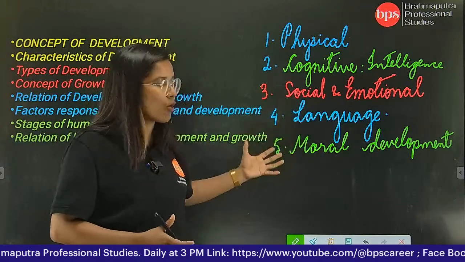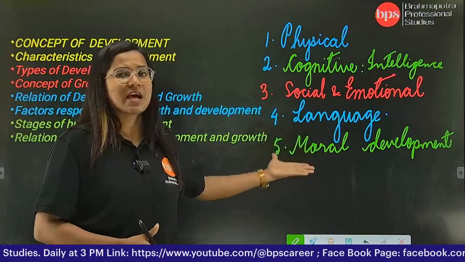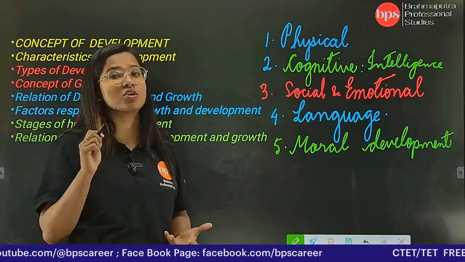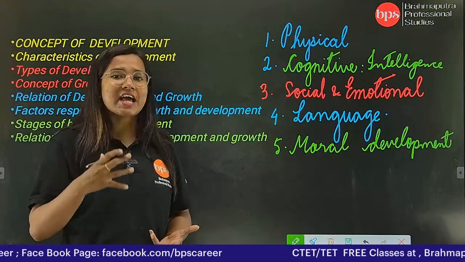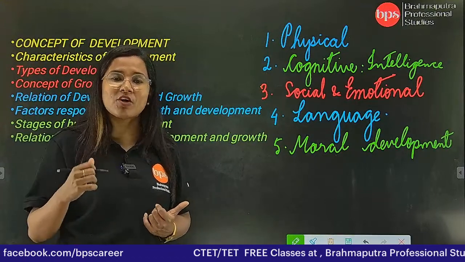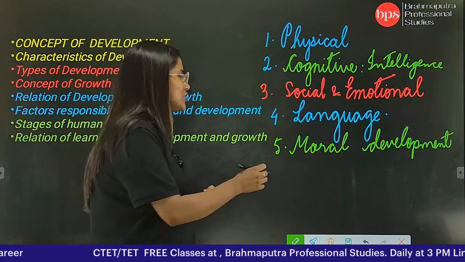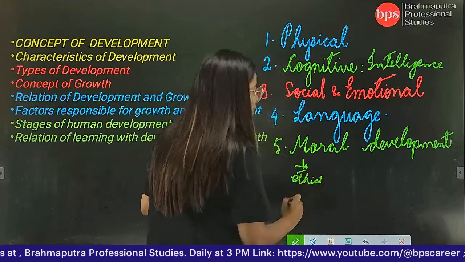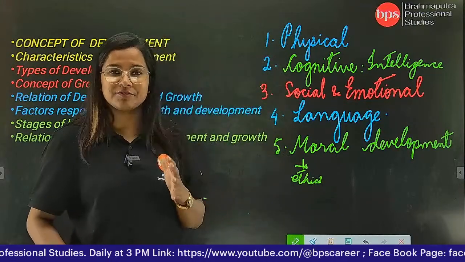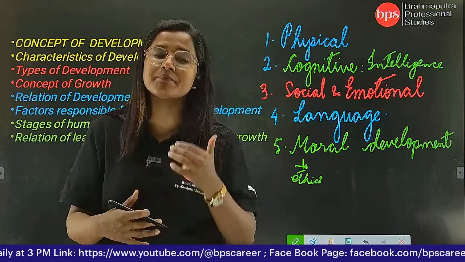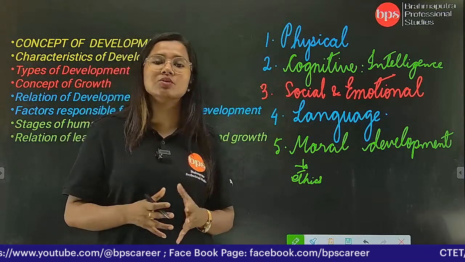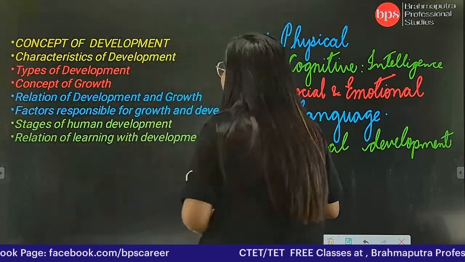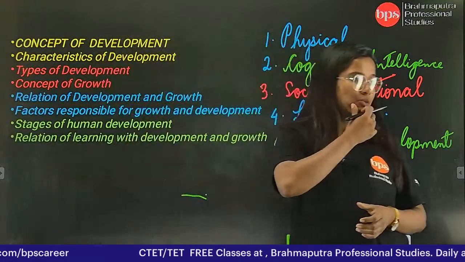And the last one is moral development. This comes in the 5th stage, or it is one of the 5th stage of development, but it is also important for our entire process of development. Why? Because it is the development where we need to know about ethics. Okay. Ethics means value added education. Nowadays in our schools, value added education for children, that means you can see on the screen, up above.